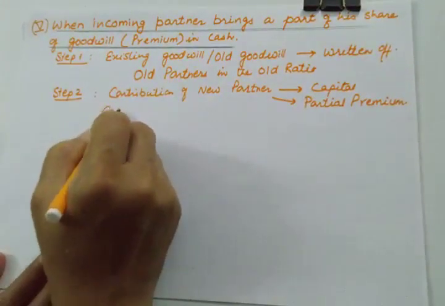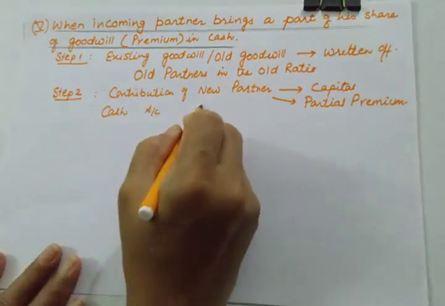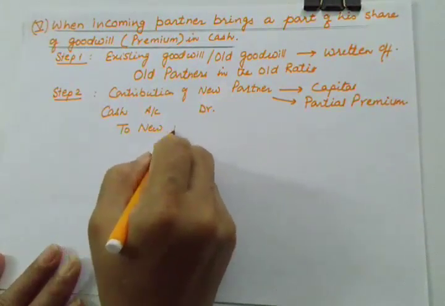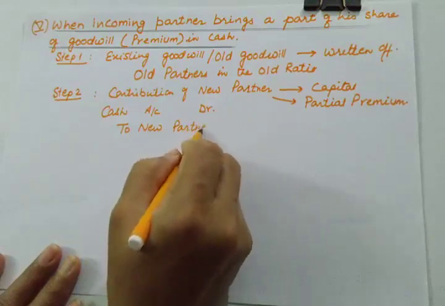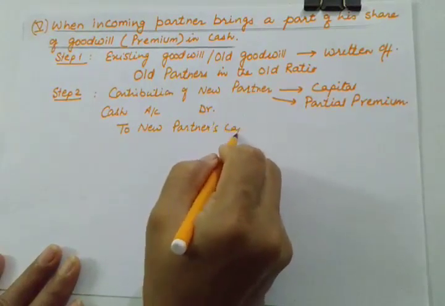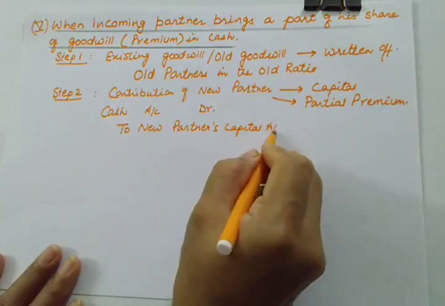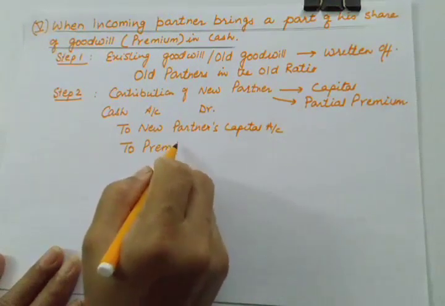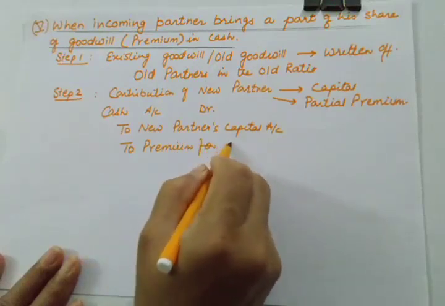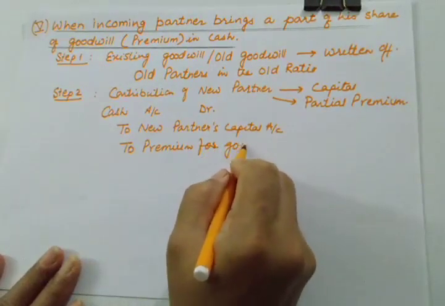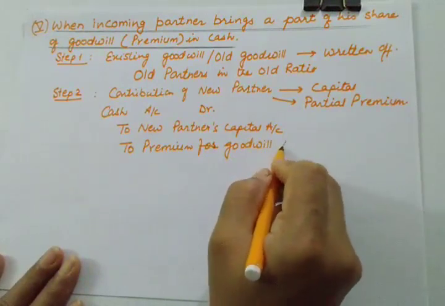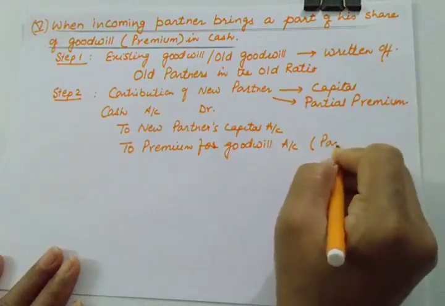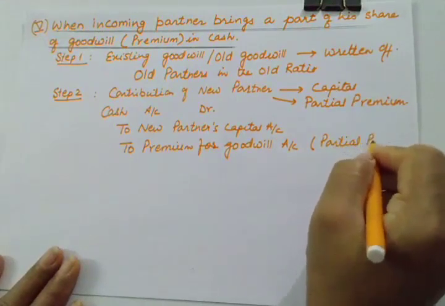So it will be cash account debit, or it can be bank account also, but I am taking cash account debit to new partner's capital account, and then to premium for goodwill account, and here we will record only the partial premium money.